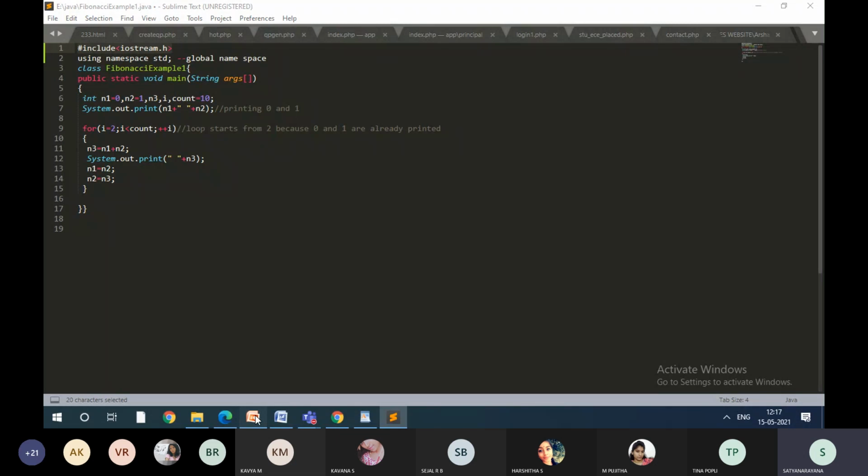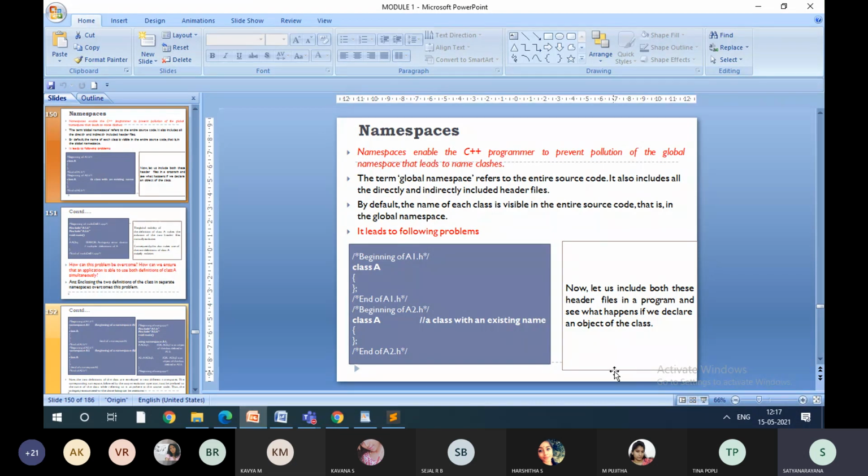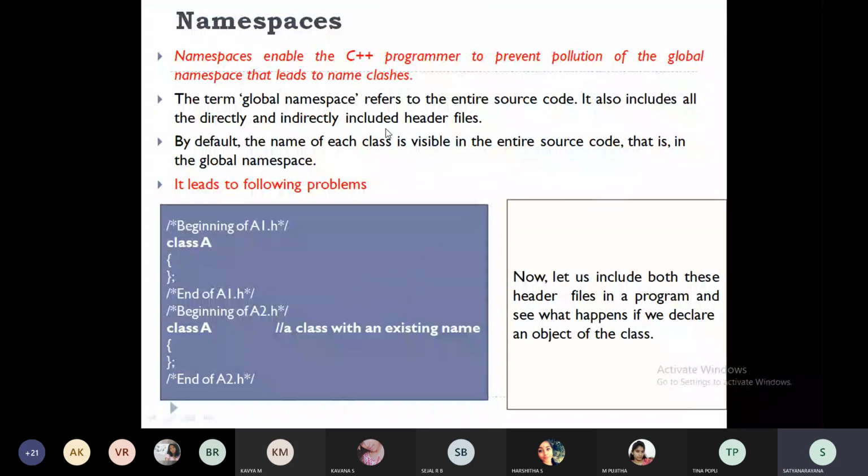That is the beauty of namespaces, right? So we are saying that namespaces will prevent the pollution, which would otherwise lead to name clashes. How is it going to do that?